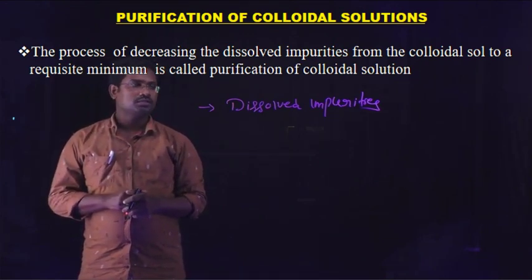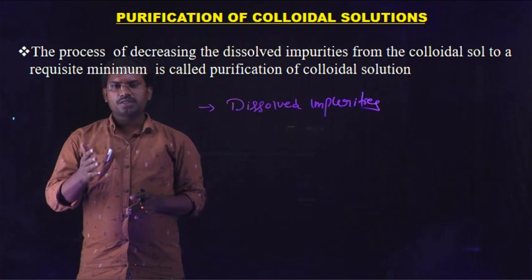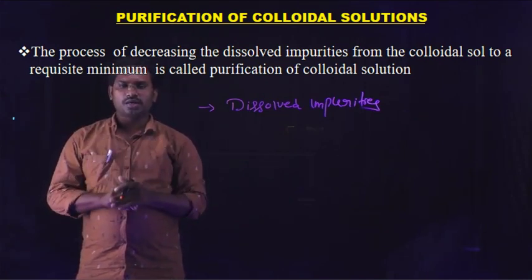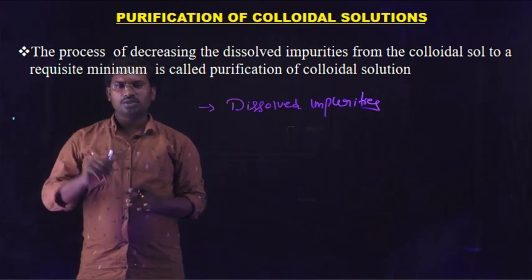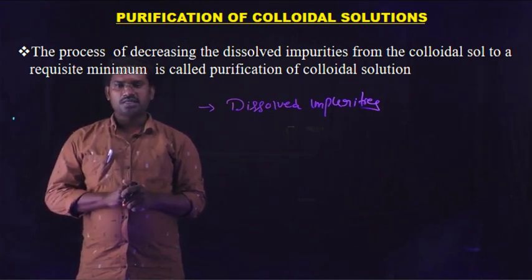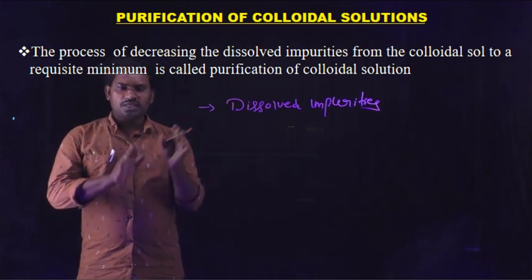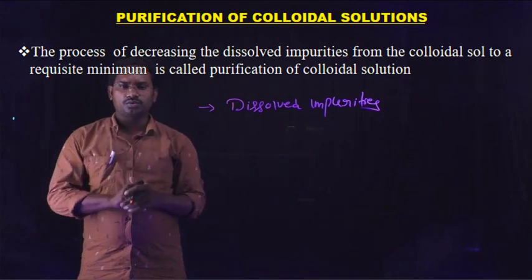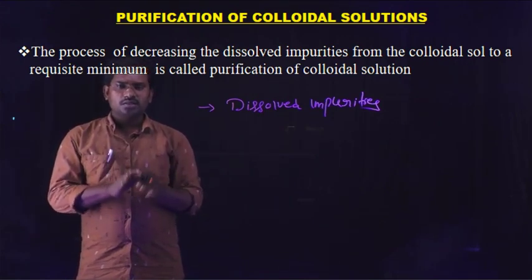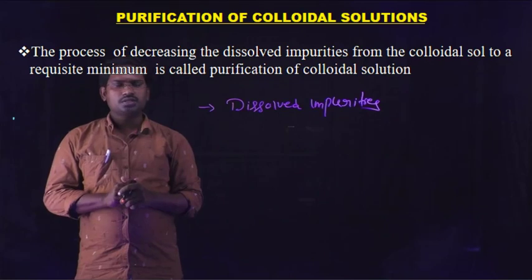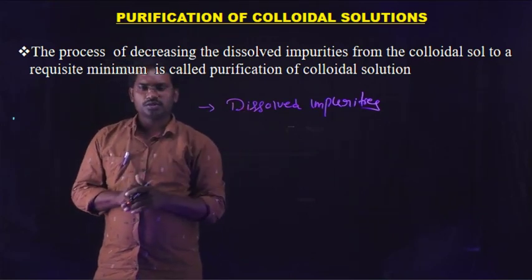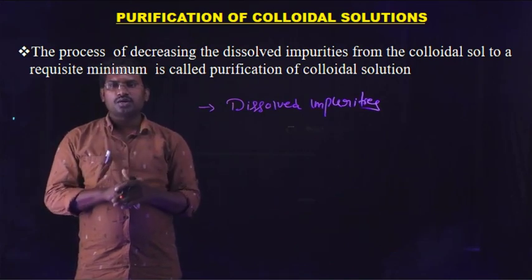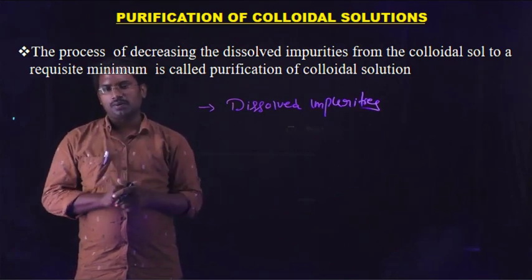For example, if an electrolyte is present in the given colloidal solution, it is useful to stabilize that colloidal solution. We already know that it is a peptizing agent. But if the level of dissolved impurities present in the colloidal solution is very high, it is very dangerous to the colloidal solution.